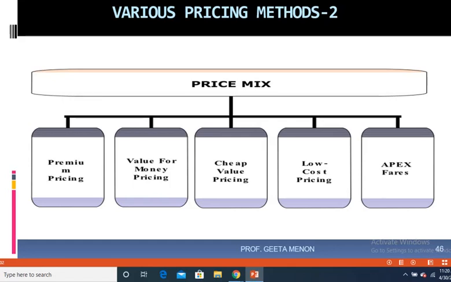Then you have the value for money pricing. Here I have included the third AC and the second AC for value for money pricing. So air conditioning is provided, and therefore you get those comforts under this category. So the travel becomes even more comfortable. People can sleep, and people can enjoy the comforts of the air conditioning. But of course the compartment looks like a second class compartment because there's no privacy over there. In third AC, second AC, you do not have privacy.